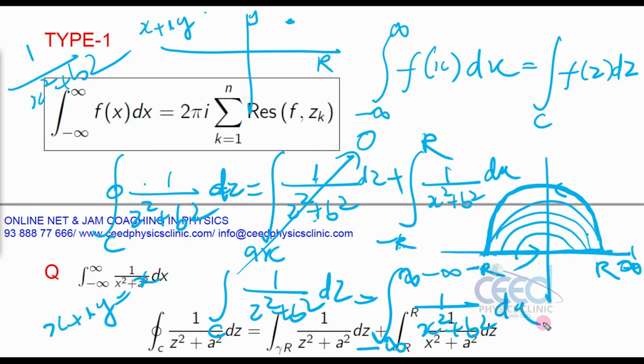So instead of calculating some infinite integral from minus infinity to infinity of f of x dx, I can calculate the closed contour integral of f of z dz. That is the theory. When I do one example, you will get more idea.